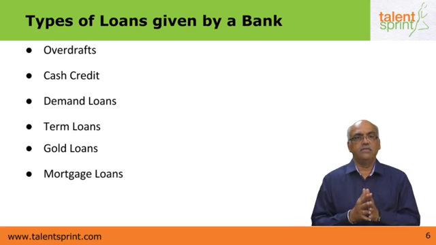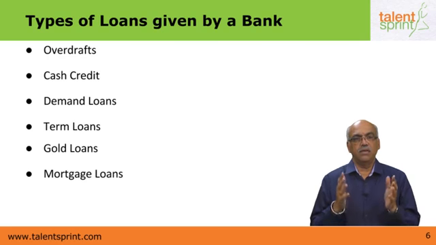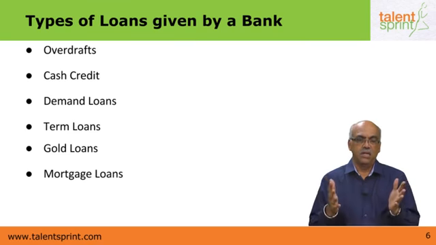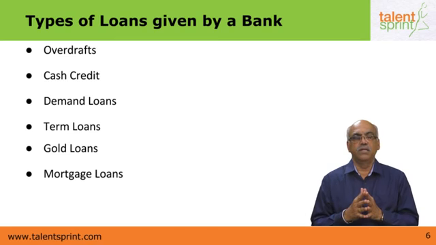First you have the overdrafts. Then you have the cash credit, or in other words the working capital credit. Then we have the demand loans which are repayable on demand. The term loans which are repayable at the end of a certain period or the end of a certain term. Then we have gold loans, which is of course granted against the pledge of gold ornaments and jewelry. And then you have the mortgage loans, normally more in the nature of housing loans and so on.